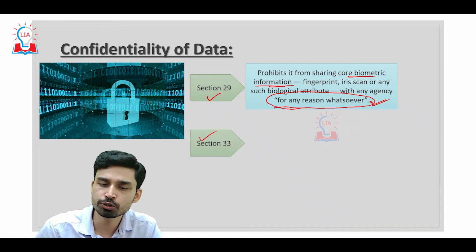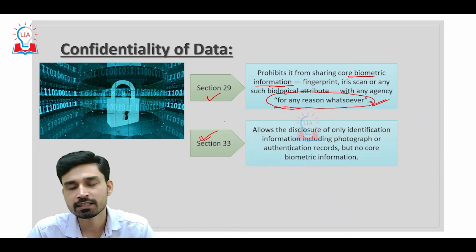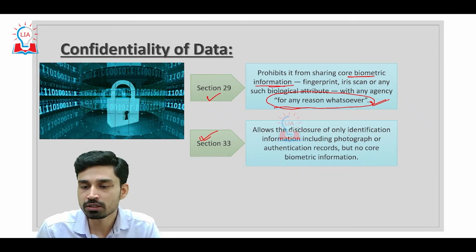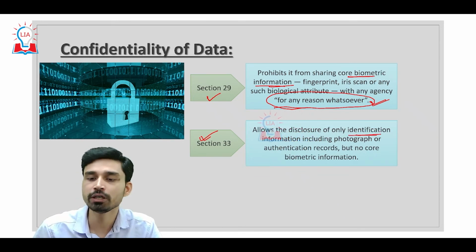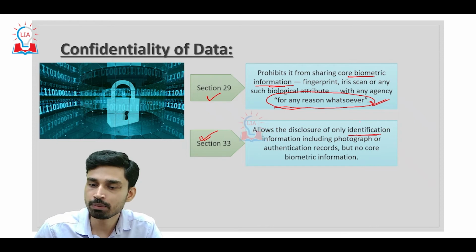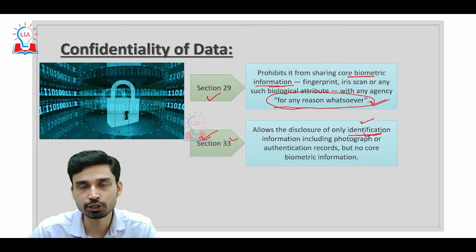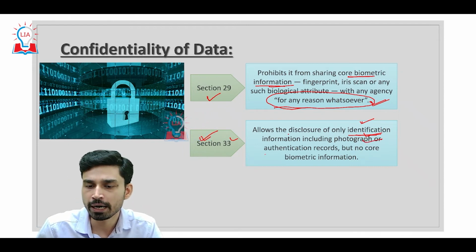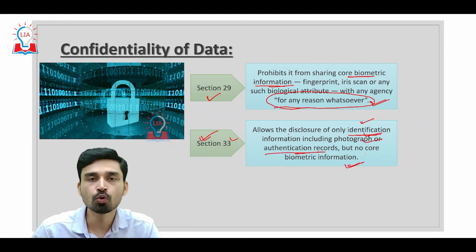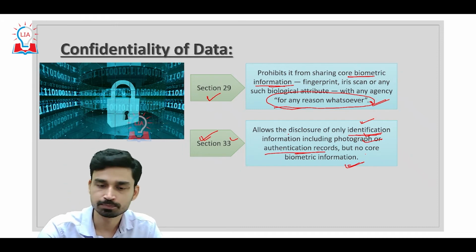Similarly, there is one more section, Section 33, which allows the disclosure of only identification information. Keep in mind, we are not talking about biometric information here. Section 33 allows the disclosure of identification information. Identification information refers to a photograph or any authentication record, but no core biometric information.